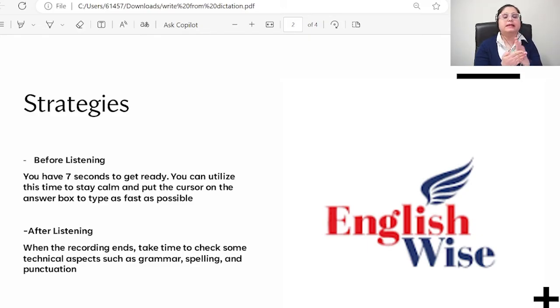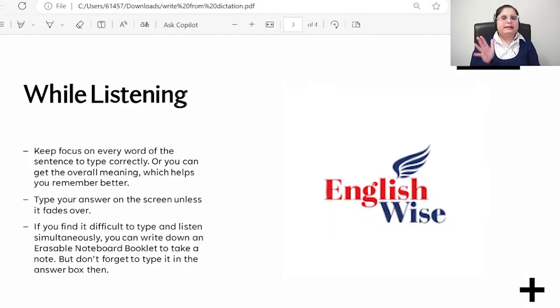your grammar, spelling, and punctuation are correct. Punctuation doesn't play an important role, but grammar and spelling still do. So make sure you check it properly, because you shouldn't just write the sentence and move to the next. Now, cross checking is very, very important in this. Let's understand what you have to do exactly while listening.